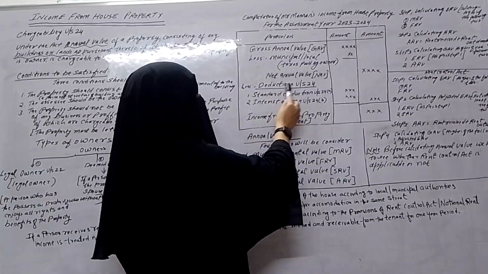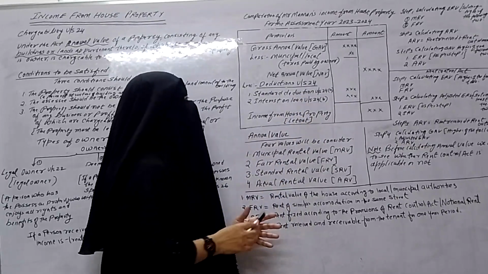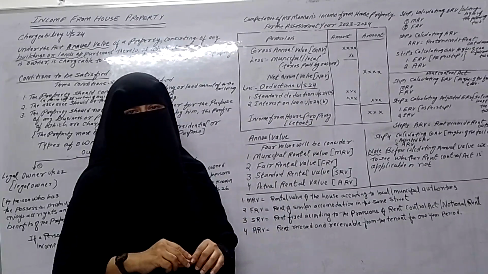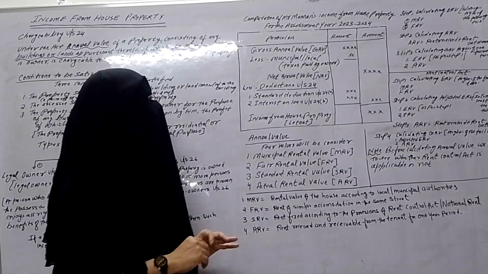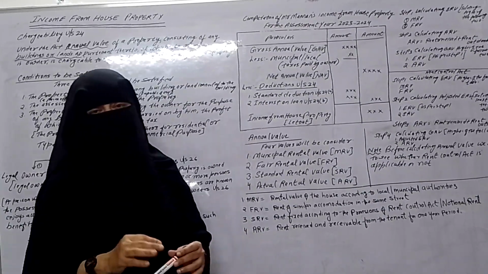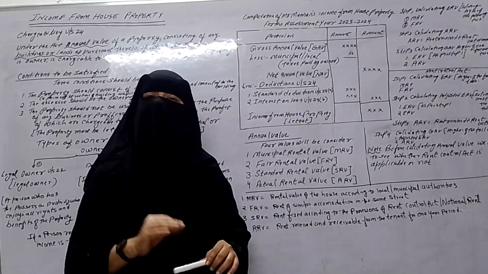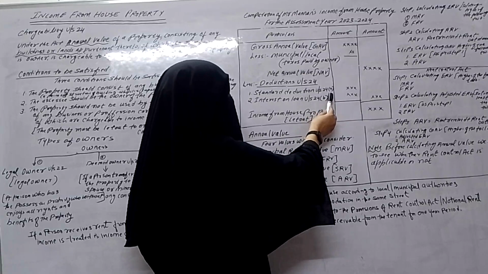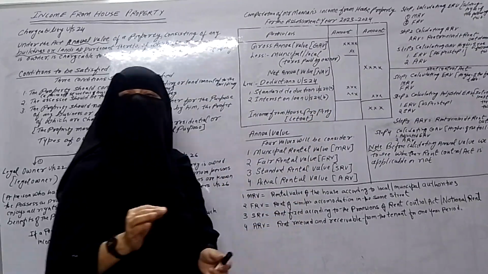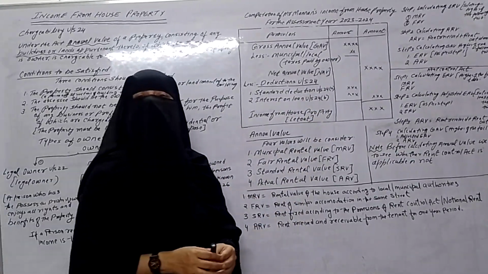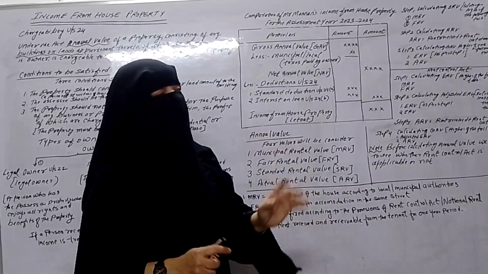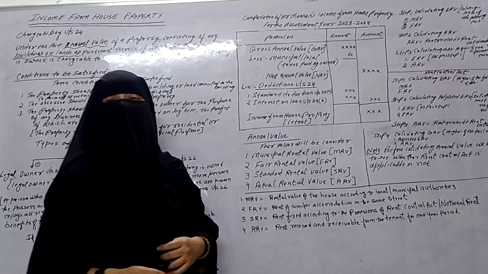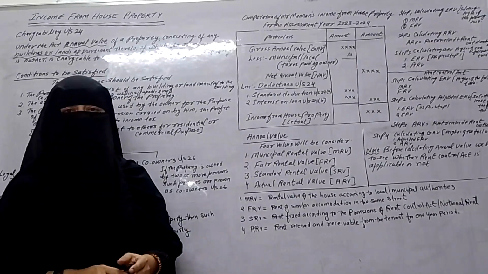Deductions under section 24: here only two deductions are allowed. The first deduction is standard deduction. It is a statutory deduction. It is a compulsory deduction under section 24(a). And this deduction is fixed at 30% of NAV. And the second deduction is interest on loan under section 24(b).